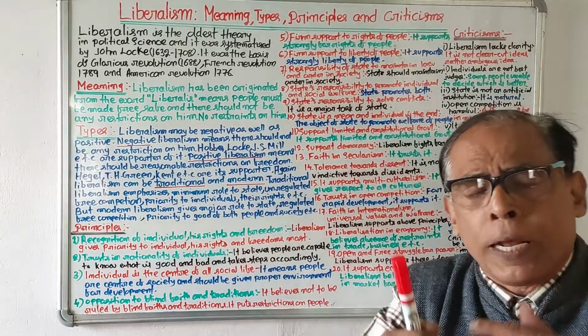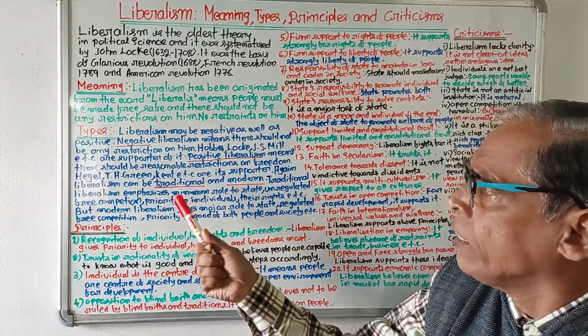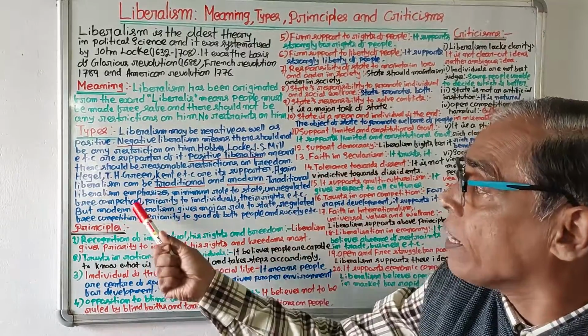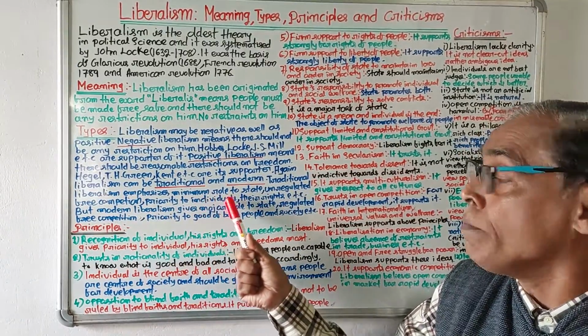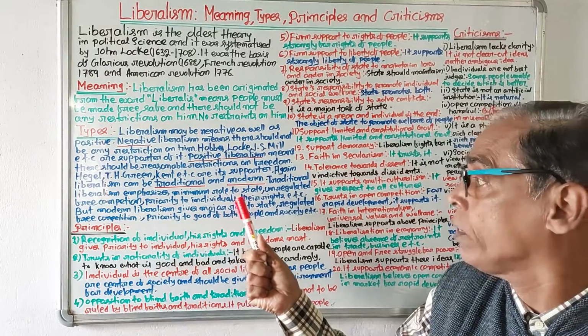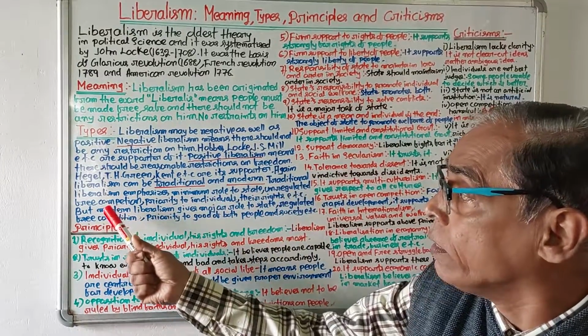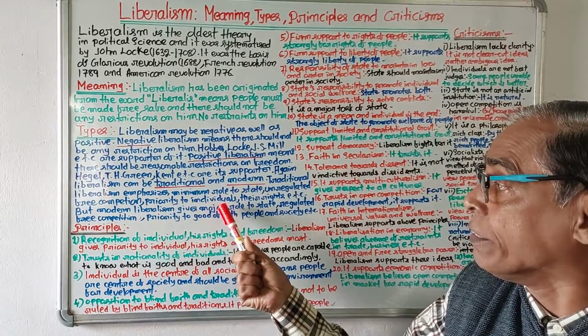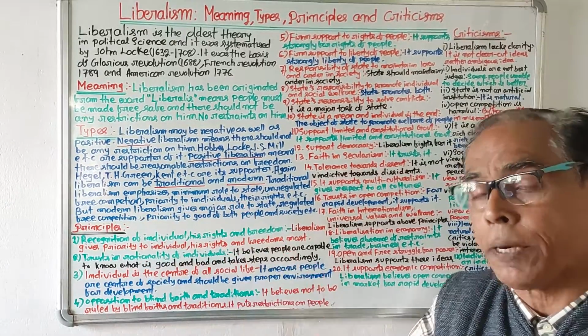Now again, liberalism can be of two types, traditional liberalism and modern liberalism. Traditional liberalism emphasizes the minimum role of the state, unregulated free competition, and priority to the individual, their rights and freedoms.